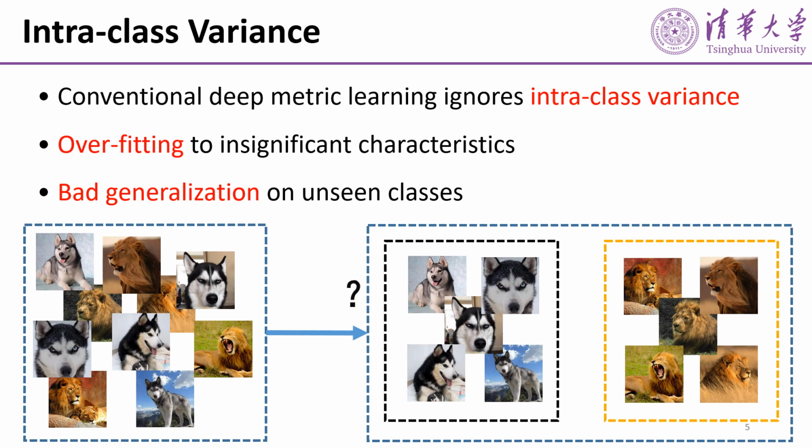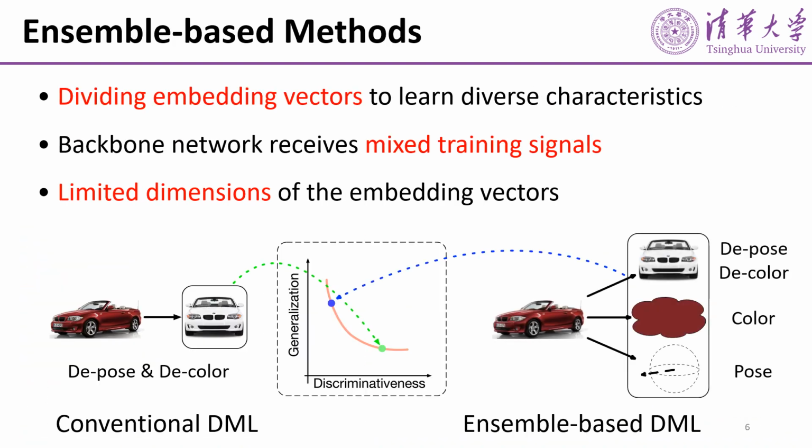Conventional deep metric learning ignores intraclass variance and might lead to overfitting to insignificant characteristics, which causes bad generalization on unseen classes. Therefore, several ensemble-based methods are proposed. For example, some of them divide embedding vectors to learn diverse characteristics to improve the generalization ability of this method.